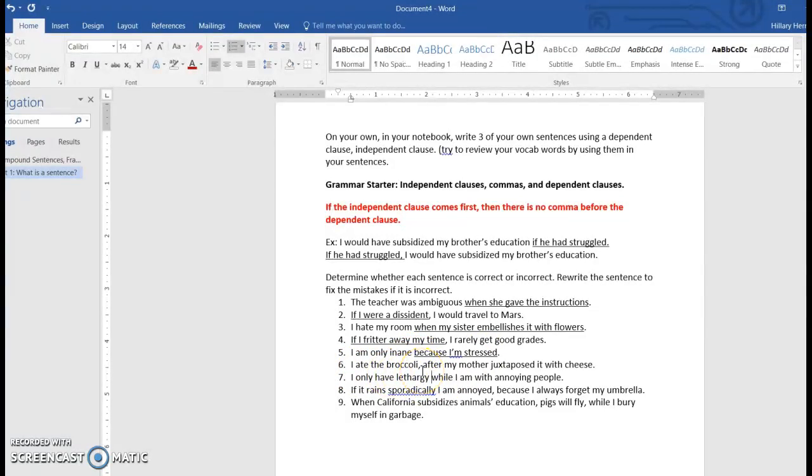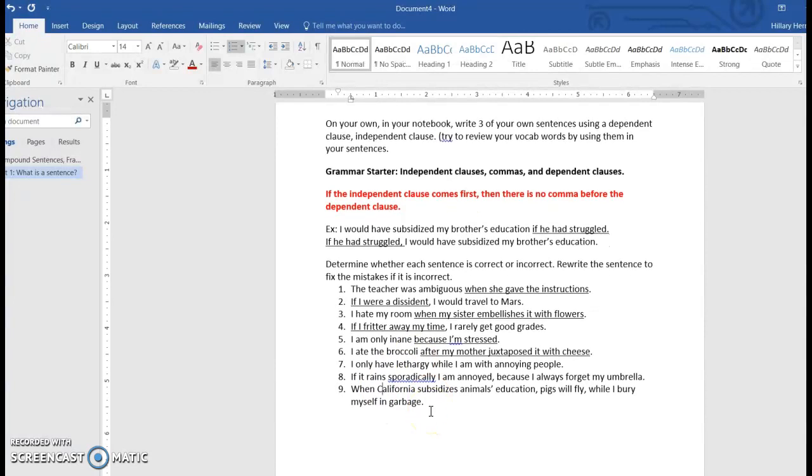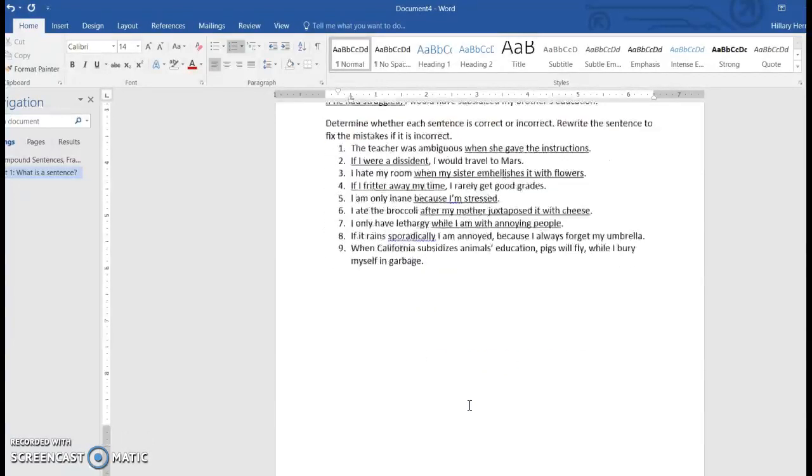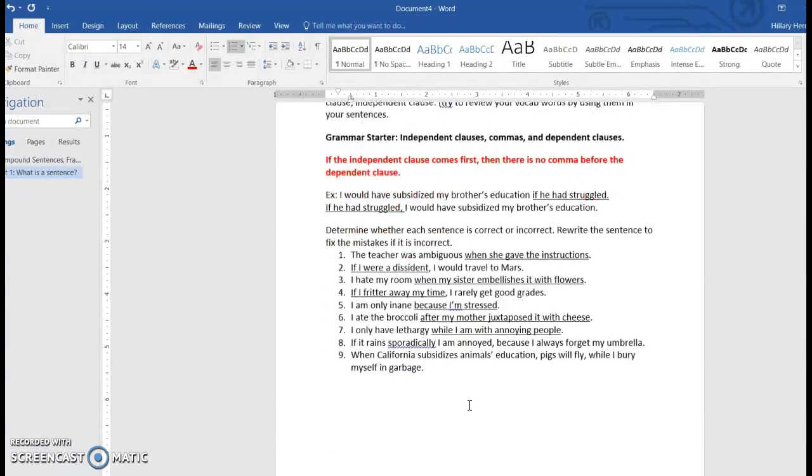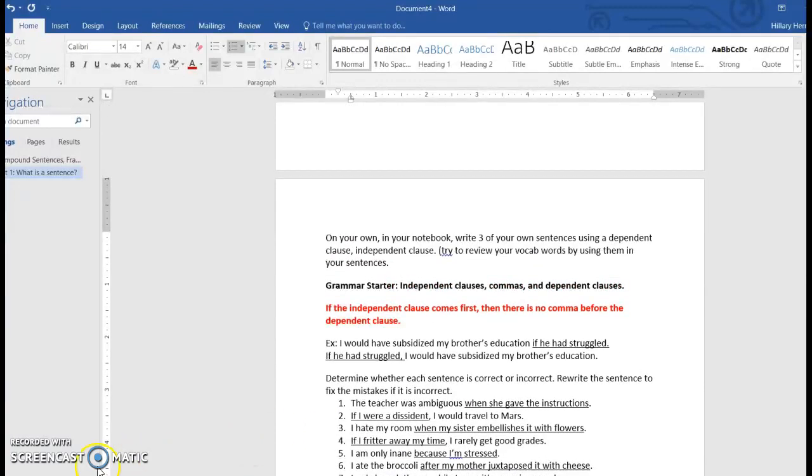I ate the broccoli after my mother juxtaposed it with cheese. Don't ask me why, but yeah, I guess broccoli with cheese is good. After my mother juxtaposed it with cheese, after is a signal word for a dependent clause, so you don't need a comma before it. I only have lethargy while I am with annoying people. So while I'm with annoying people is a dependent clause, and you get the hang of it. So hopefully this helped a little review of all those grammar rules, and thanks for watching.